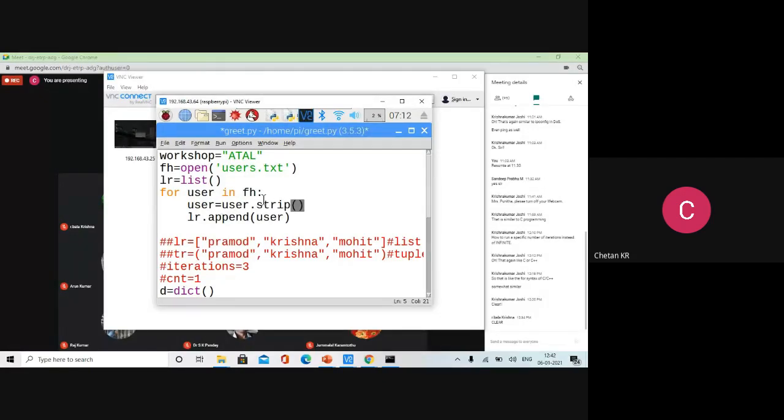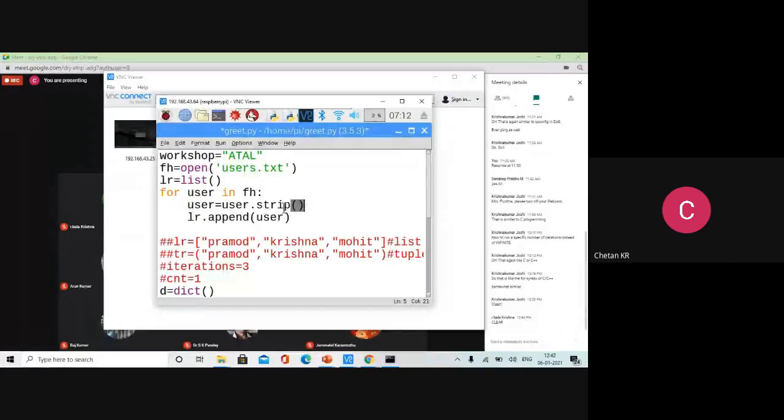The function strip will remove the extra new line that is appended. Stripping, it will strip. user = user.strip(). You have to assign that because it is immutable. The new line is removed and given back, but that is not changing the original. You have to copy it back. That is called immutability. Strings are immutable.